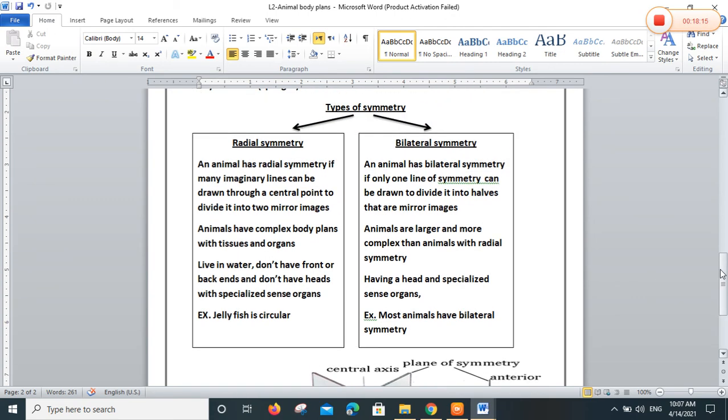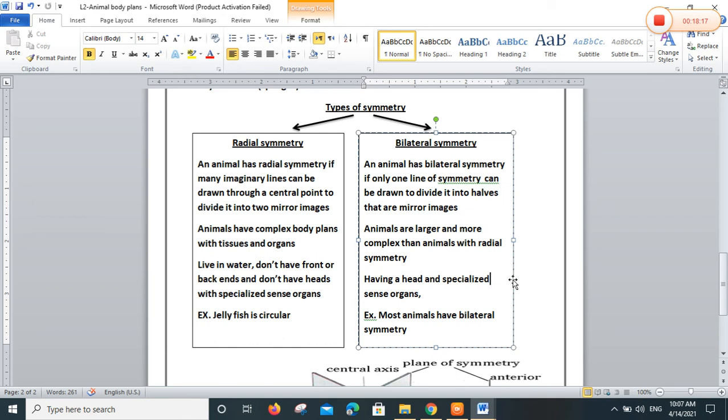What about the second type of animal symmetry? Bilateral symmetry. Animals that have bilateral symmetry always have a head, like you, like me, like a lion, like a fish. Yes?